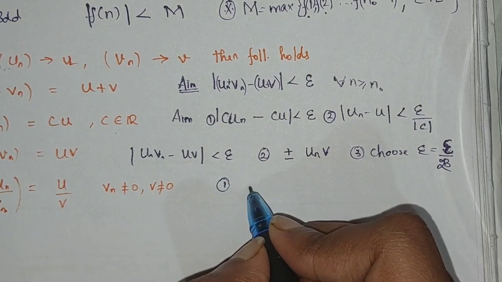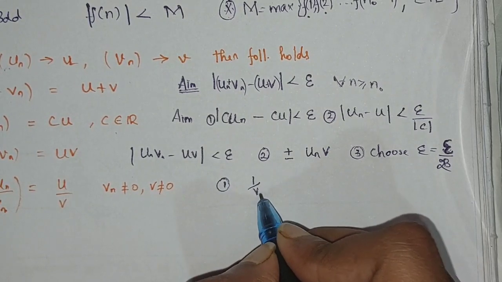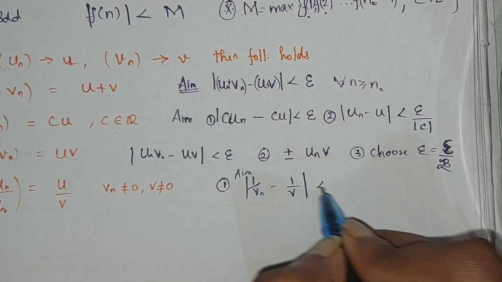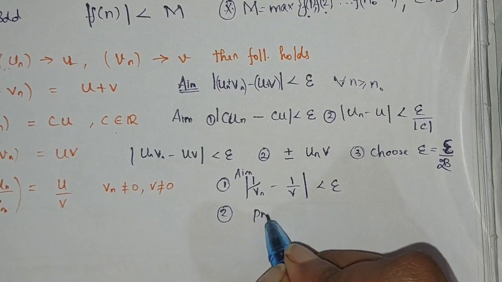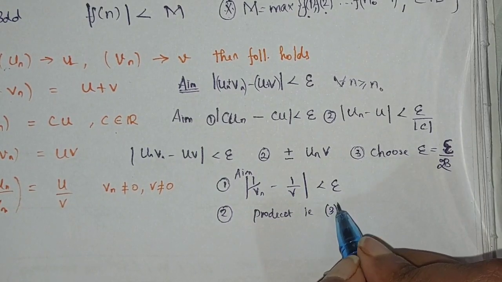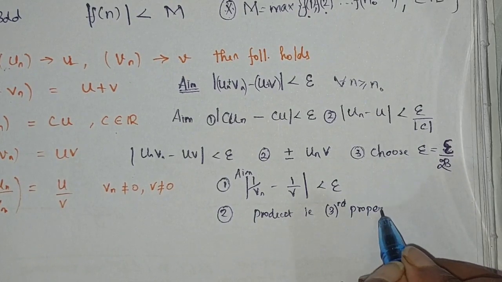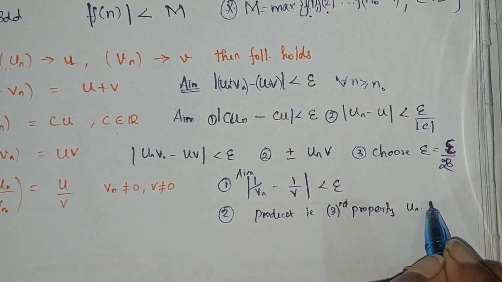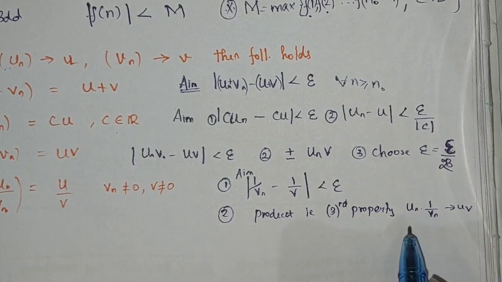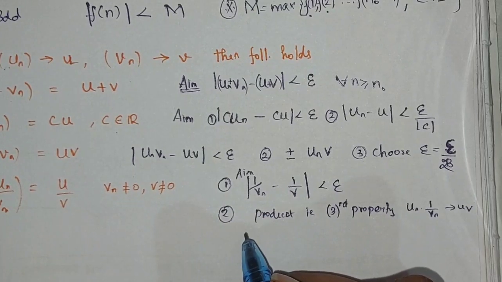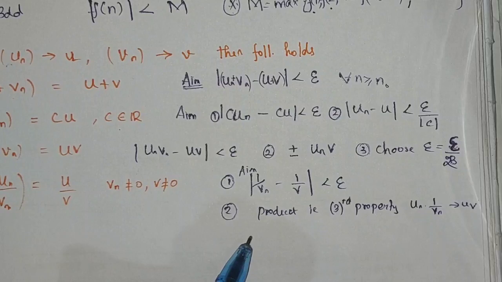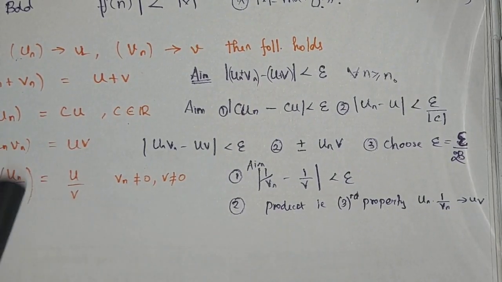Here the first hint is |1/vn − 1/v|, and the aim is to show this is less than epsilon. Then use the product property, that is property number 3, the third property, to prove un times 1/vn converges to u/v. This is by that property, and in between you are going to use the second property also. This will be the ultimate hint. We will prove this third and fourth alone.